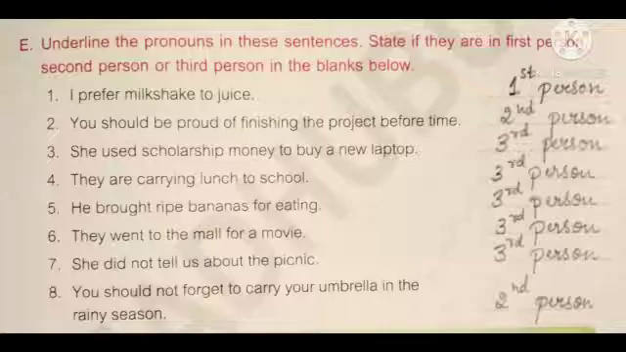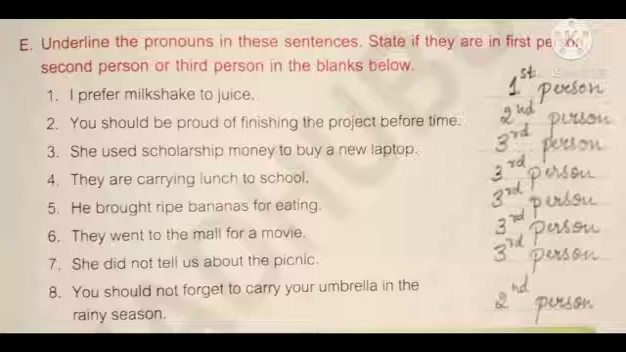Second, you should be proud of finishing the project before time. Here in the sentence, you is used, so it is second person. Third, she used scholarship money to buy a new laptop. Here, she is used, so it is third person. Fourth, they are carrying lunch to school. In the sentence, they is used, so it is third person.